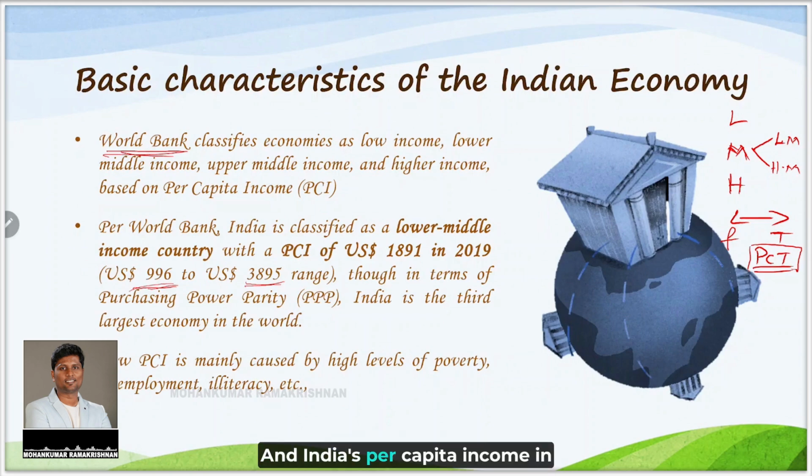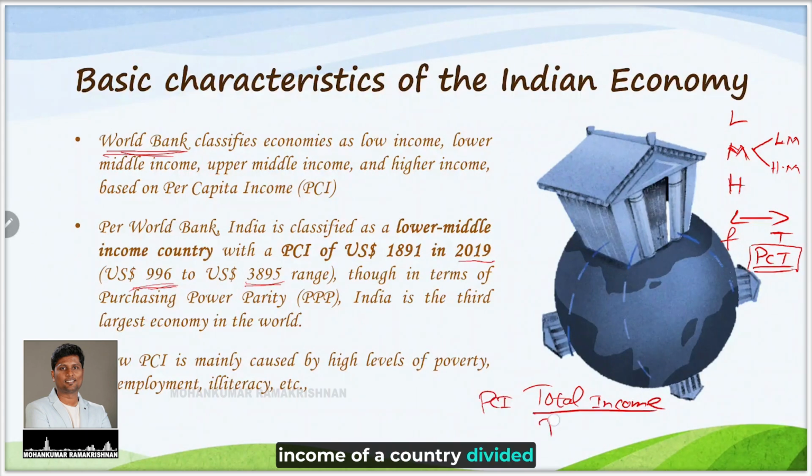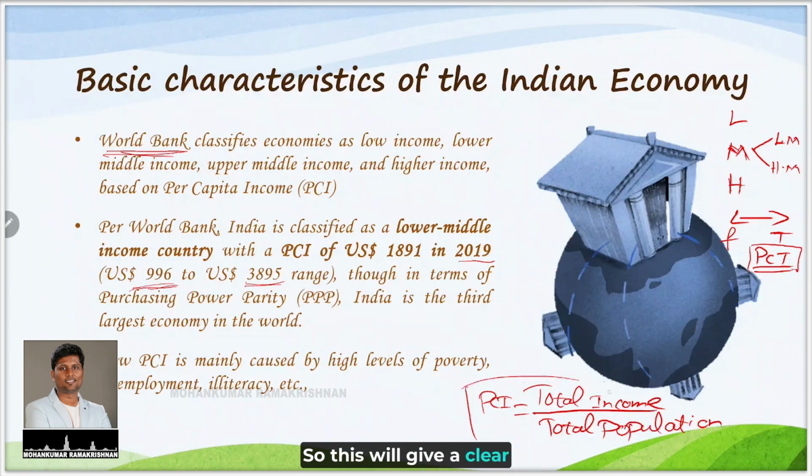India's per capita income in 2019 was $1,891. Now what is this per capita income? Per capita income is the total income of a country divided by the total population. So this will give a clear picture of what per capita income actually means.